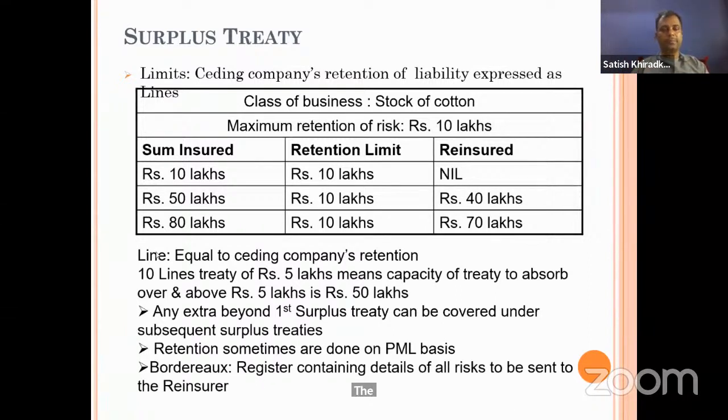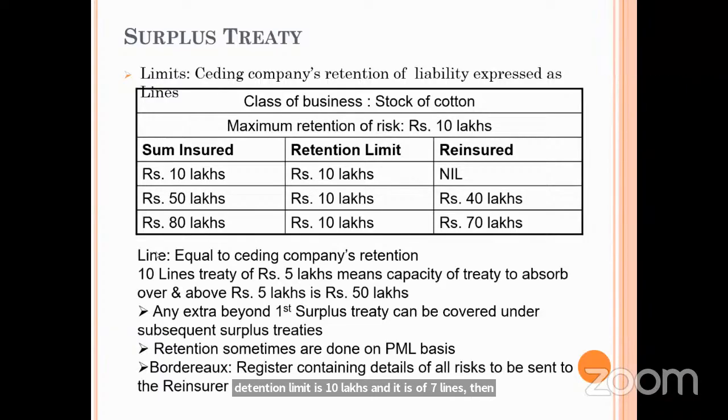Suppose it is said to be a 10 lines treaty or a 5 lines treaty. What does it mean? That many times of the retention will be ceded. Suppose the retention limit is 10 lakhs and the treaty is of 7 lines, then how much is the cession? 70 lakhs, 7 times the retention.